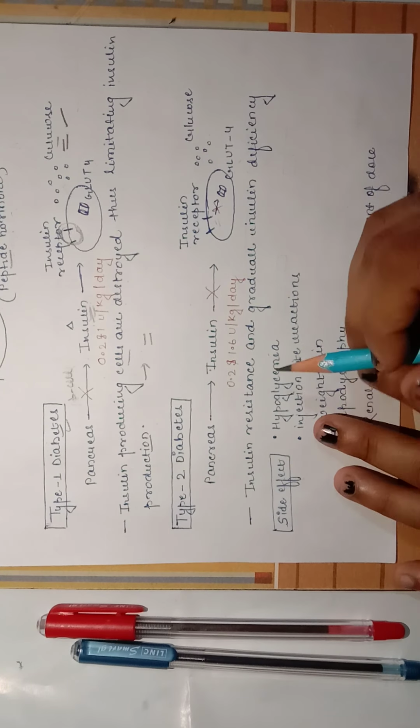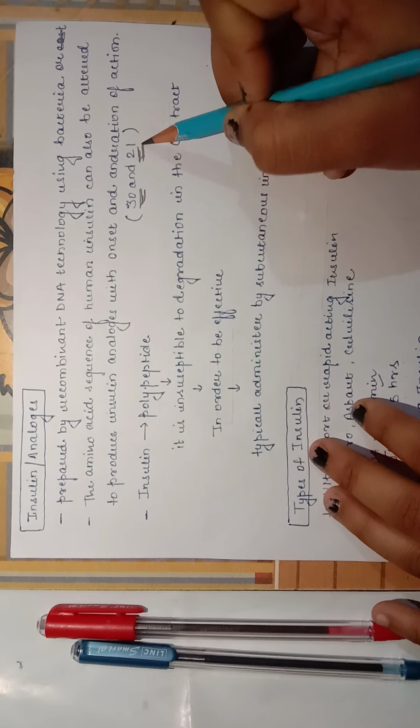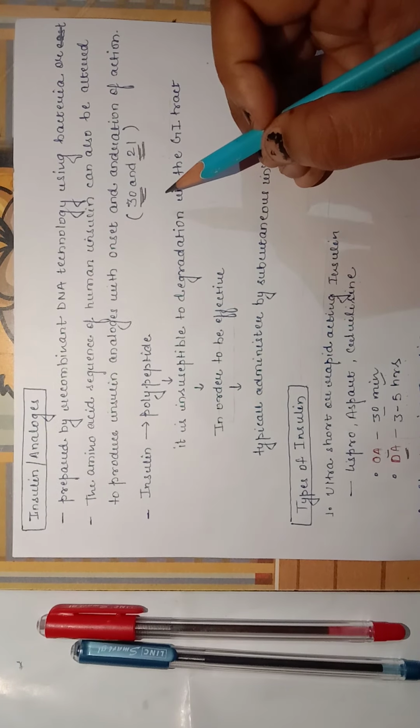Insulin has two amino acid chains, a 30 amino acid chain and a 21 amino acid chain. It is mainly prepared by recombinant DNA technology using bacteria and yeast. The amino acid sequence of human insulin is altered to produce insulin analogs with different onset and duration of action. Why is insulin administered subcutaneously? Because insulin undergoes degradation in the GI tract. In order to be effective, it is typically administered by subcutaneous injections.